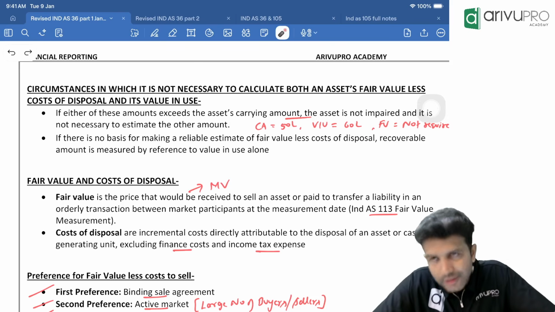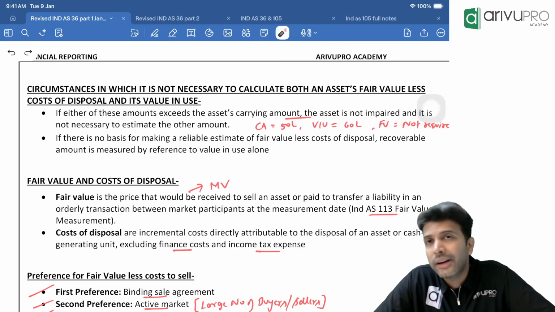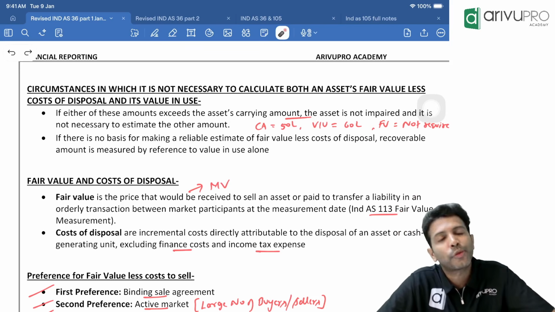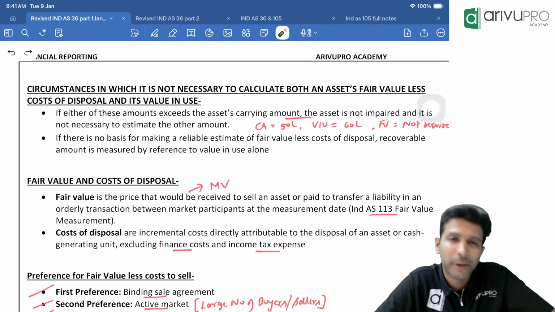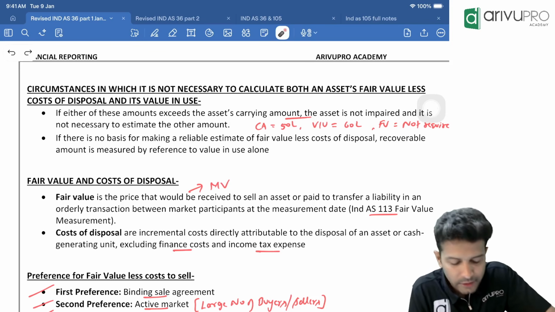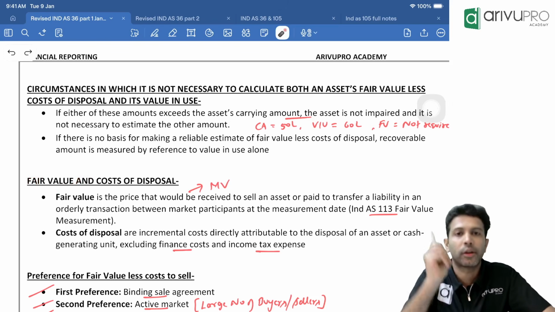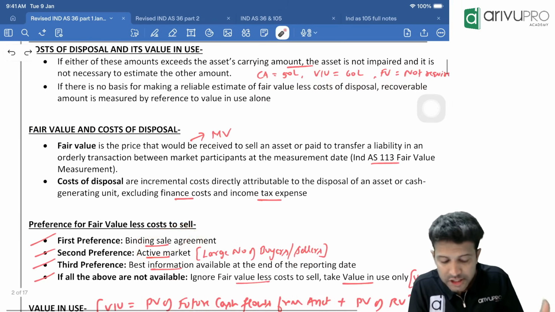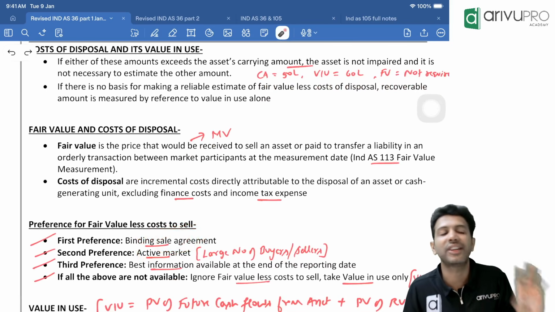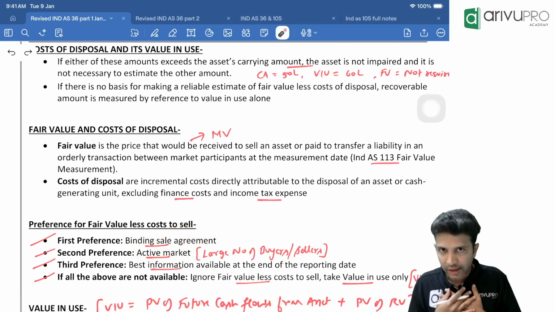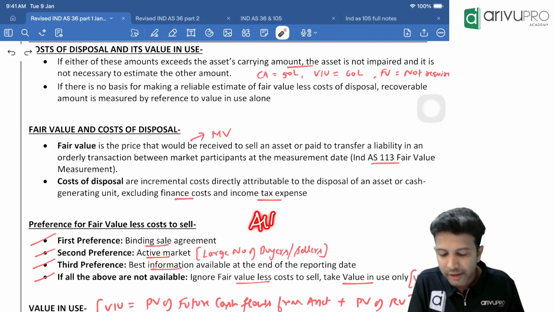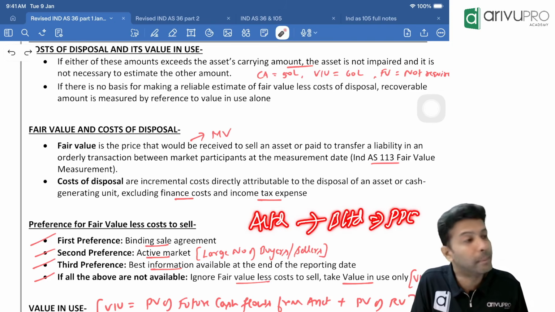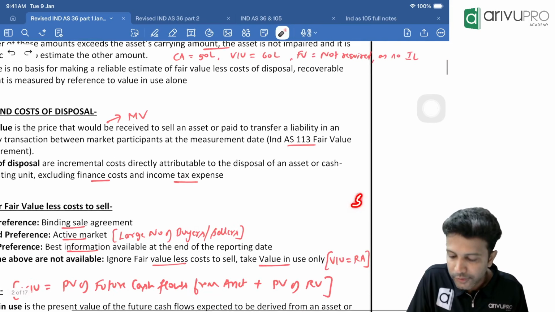Next one is, sir, is there any priority for fair value? Yes, Ind AS 36 says there is a certain priority, or preference, to find fair value less cost to sell. First preference is always given to the binding sale agreement value. Meaning, let's say I am A Limited, and I have made an agreement with B Limited saying I will sell my building for 50 lakh rupees.